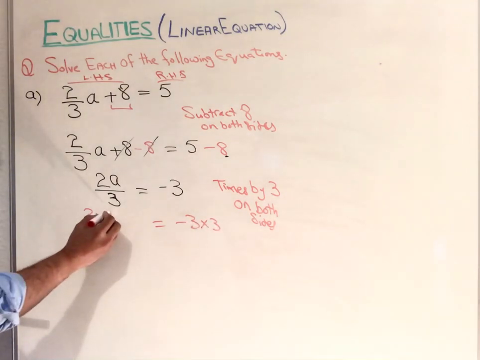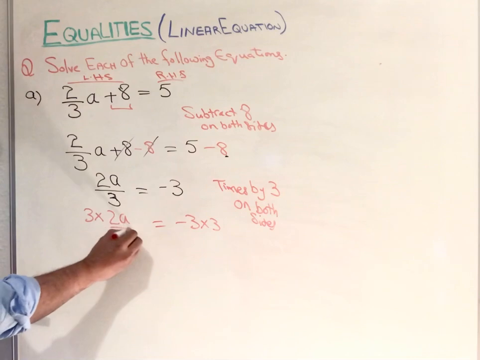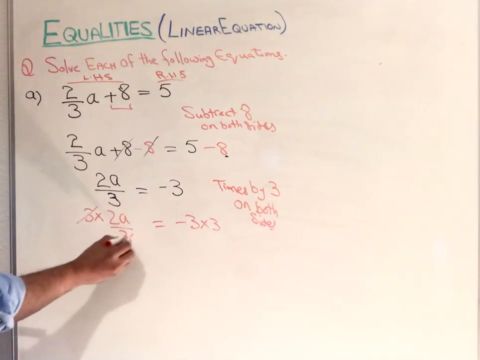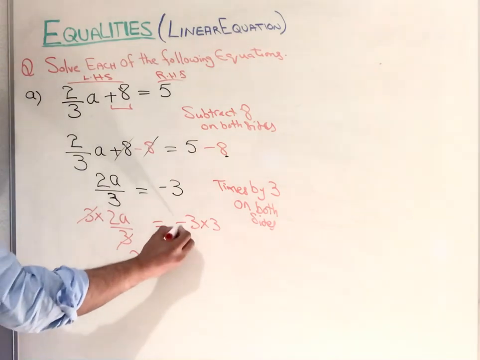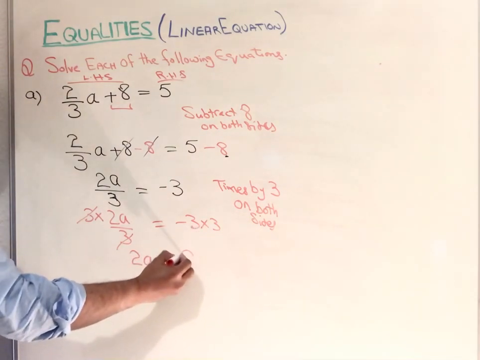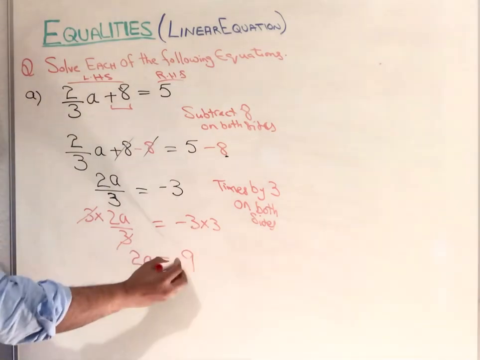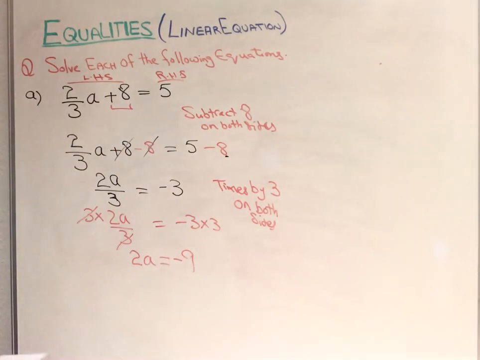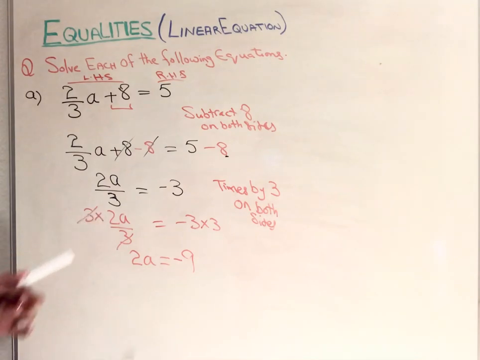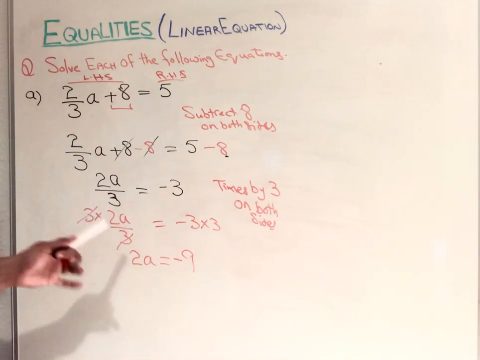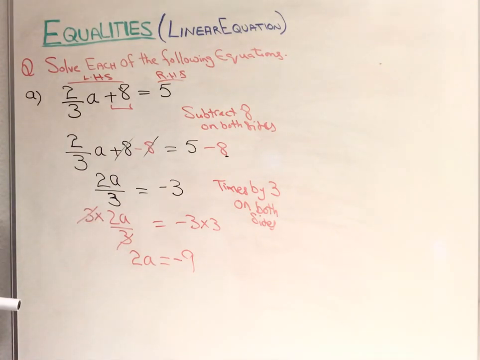So that becomes 2a over 3. The 3s cancel, and that becomes 2a equals 3 times 3, which is 9. A negative times a positive gives a negative sign. Now we have 2 multiplying. We have to remove 2 from here. The opposite of multiplying is dividing, so we divide by 2 on both sides.